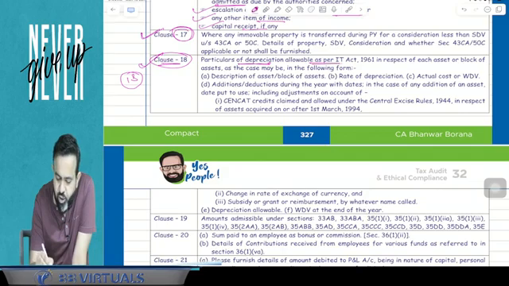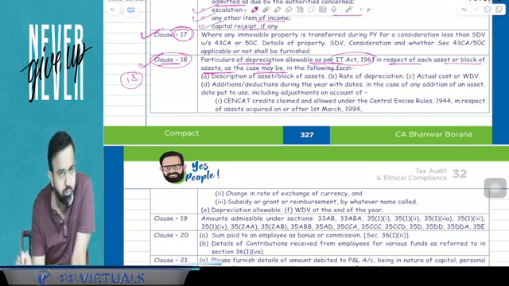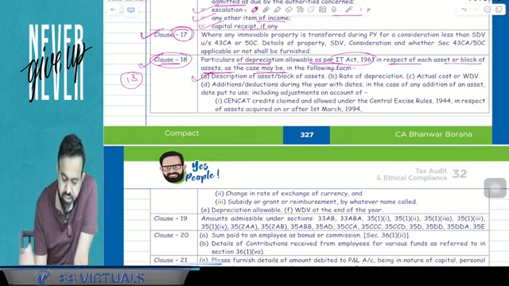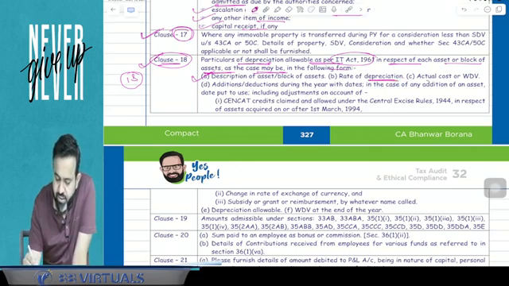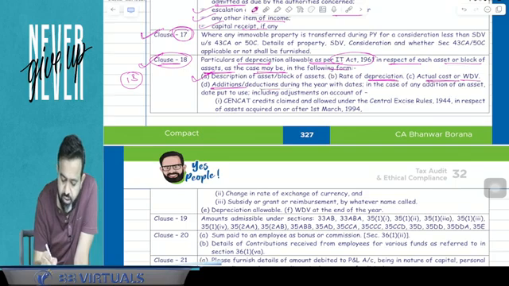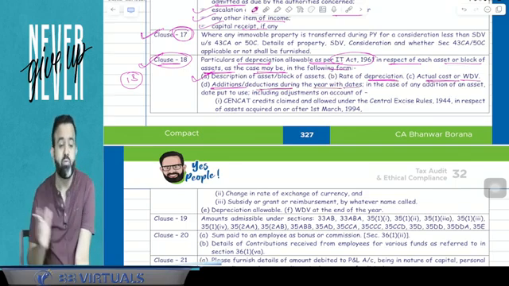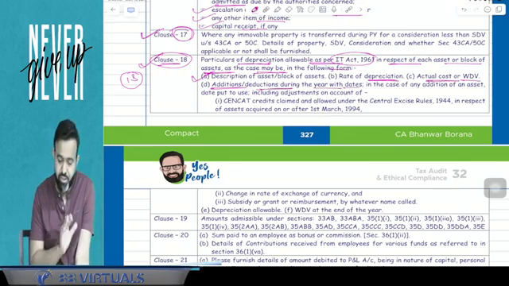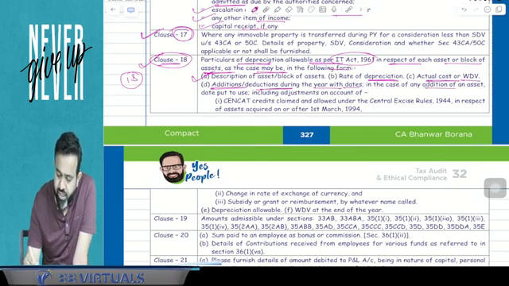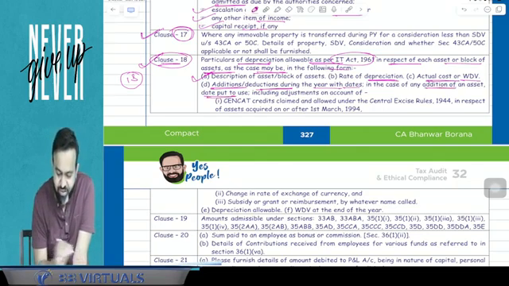Particulars of depreciation allowable as per Income Tax Act 1961 in respect of each asset or block of assets, as the case may be, in the following form. First, you have to mention the description of asset. Second is rate of depreciation. Third is actual cost or WDV. Fourth is additions or deductions during the year with the dates. In case of any addition of any asset, what is the date of put to use, including the adjustment on account of the two things.